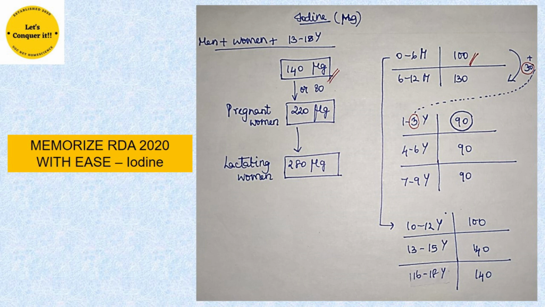Now, to get the value of 10 to 12-year-old, you don't have to do anything. Just put the value that you have already remembered, which is 100. Now, for 13 to 18-year-old, the iodine requirement stays the same, that is 140 micrograms. Now, this trick may sound a little bit difficult when you see it for the first time, but when you watch the video at least 2 to 3 times and try to run this trick in your mind, you're going to remember all the values very easily just by remembering just 2 values.